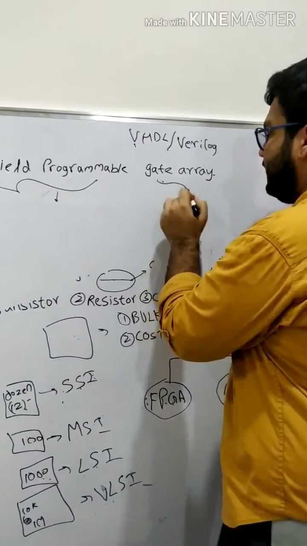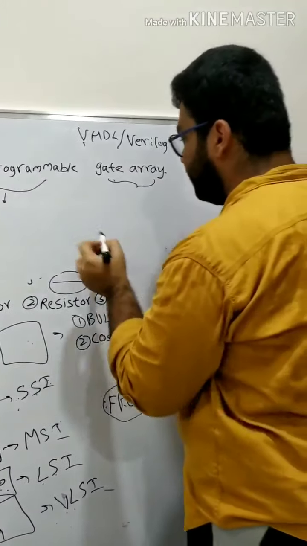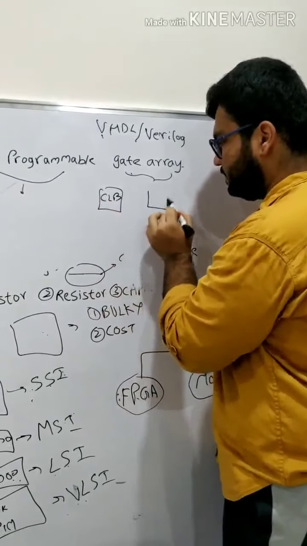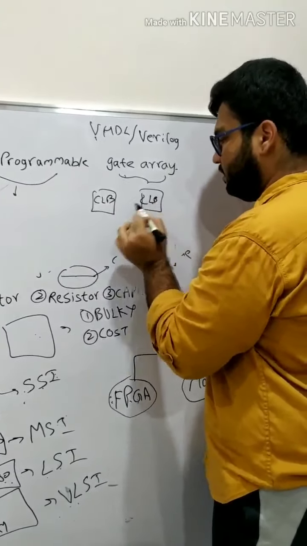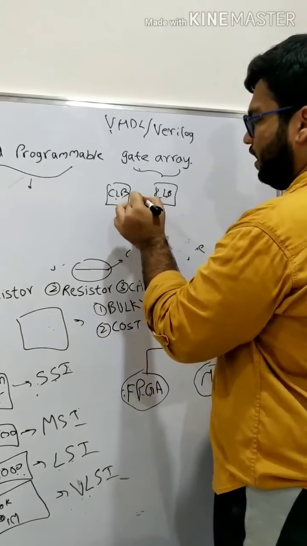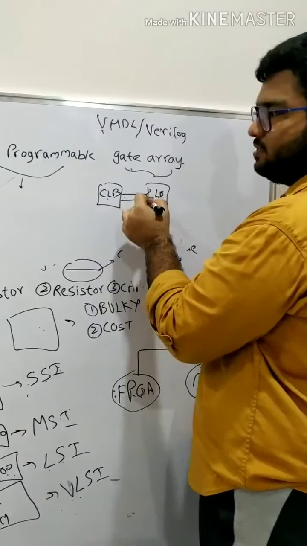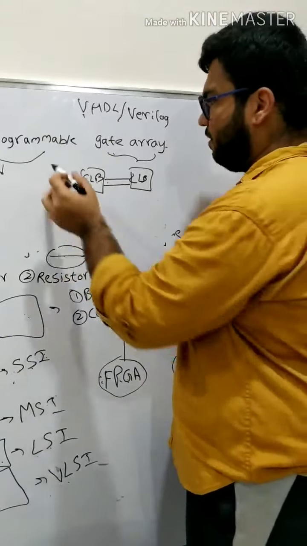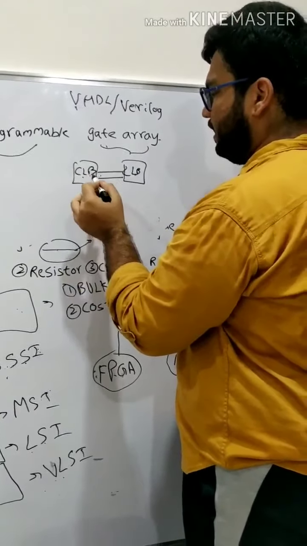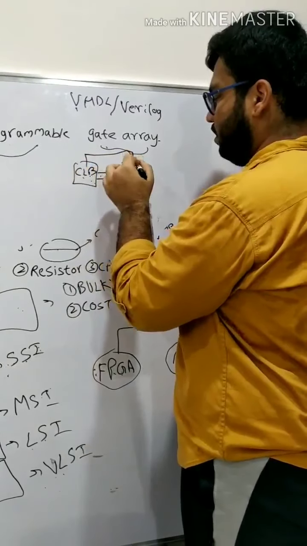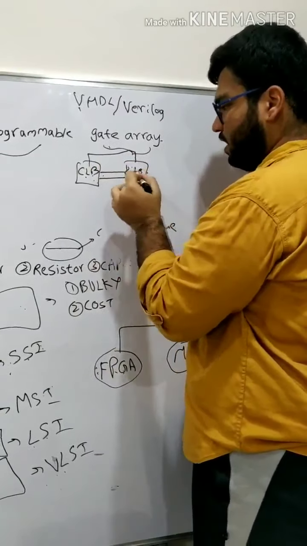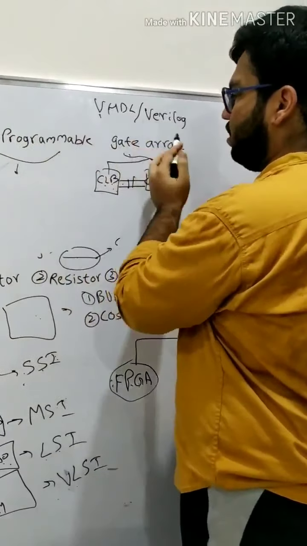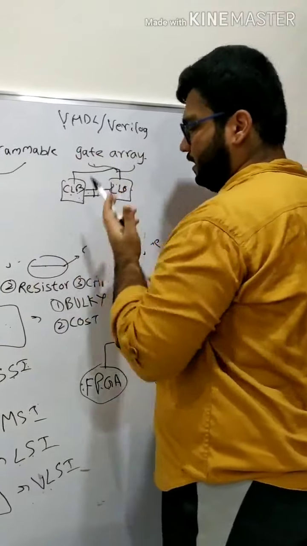And what is this gate array? Basically, this gate array consists of CLBs, configurable logic blocks, and there will be an interconnection between them. So the general meaning is that we can design these configurable logic blocks and the interconnections between them. So basically this is a brief introduction of field programmable gate array.